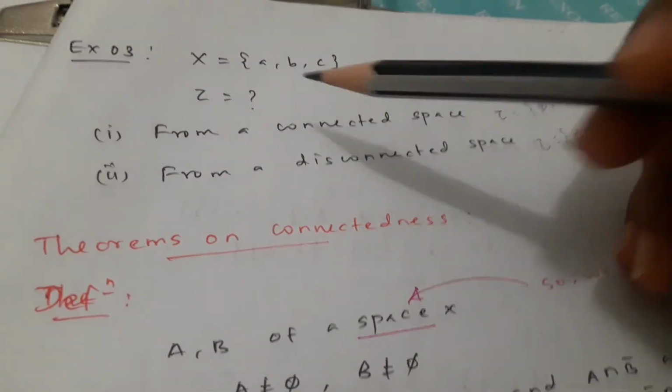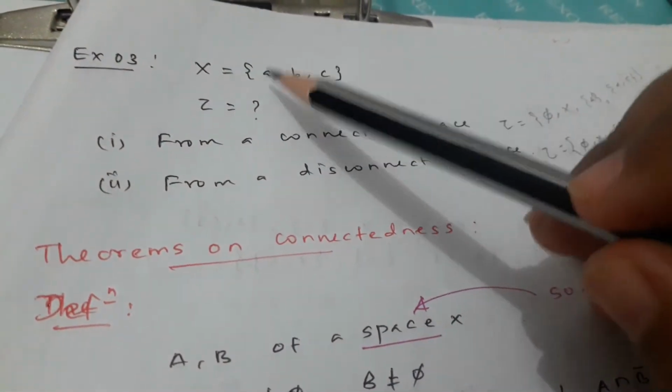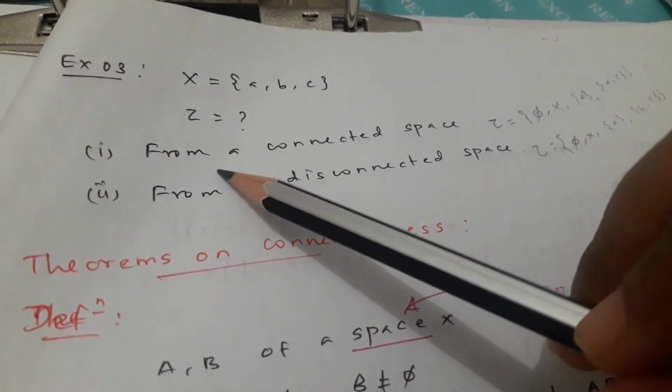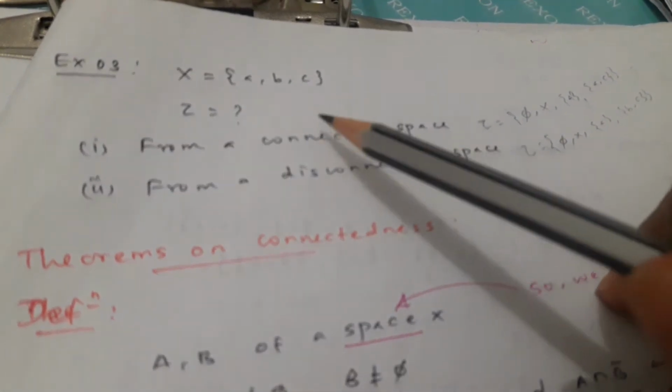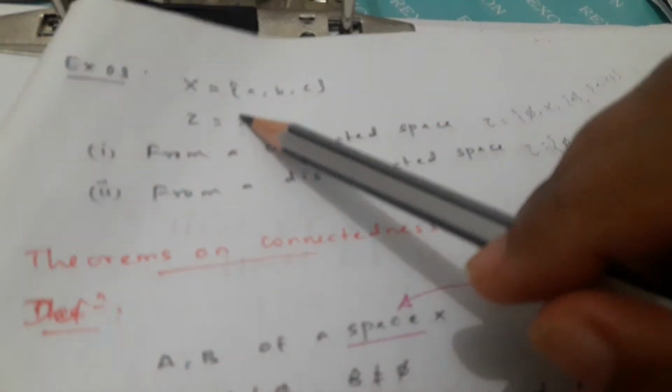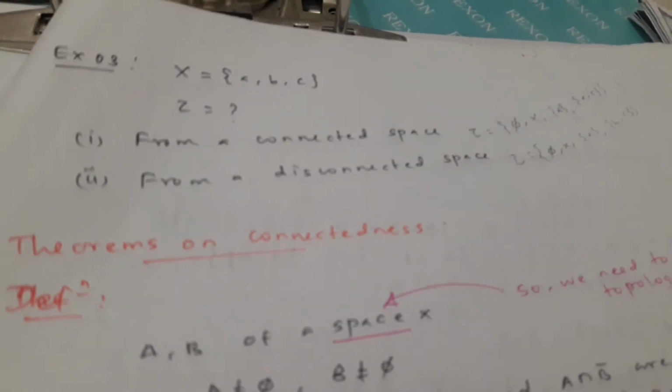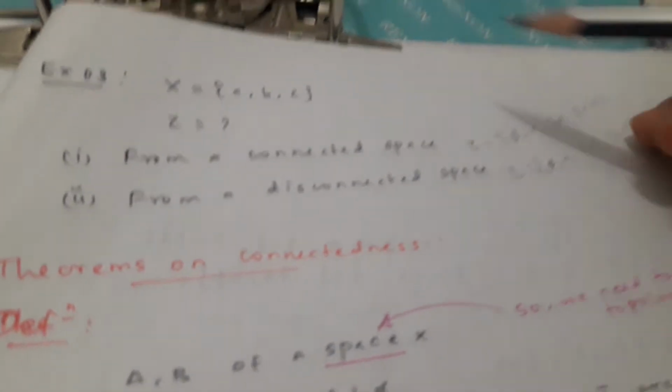Topology 1.2. Another example: say X equals {a, b, c}. What is tau from a connected space? If it is a connected space, what will be the tau? And from a disconnected space, what about the tau? So there are some examples. Let's see.